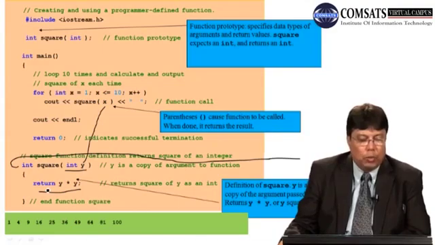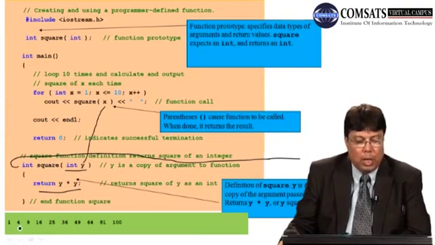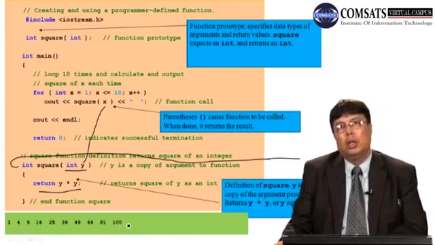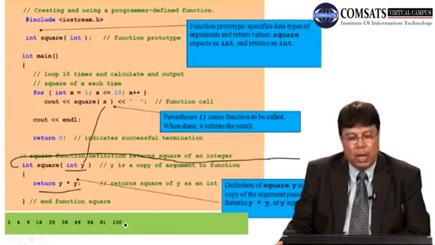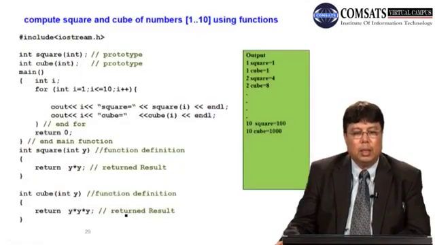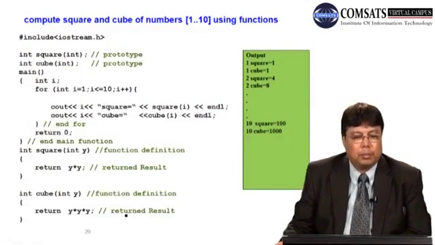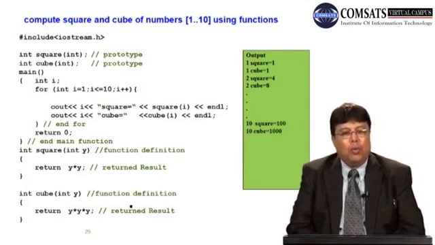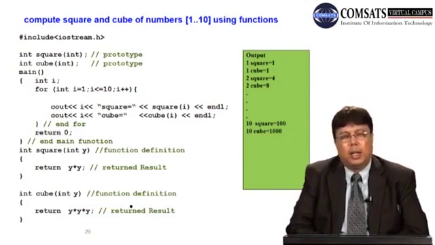So in the output you will find for i is equal to 1 it is 1, for i is equal to 2 it is 4, 3 is 9, 4 is 16, and for 10 it is 100. So in this way you can use whatever concepts I have just explained to you. Okay, here I have given the prototype of two functions. Let us add a little further.